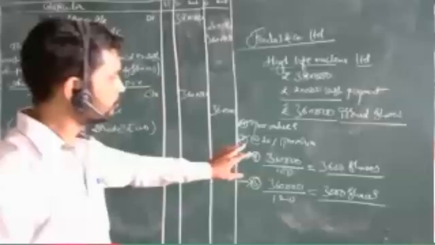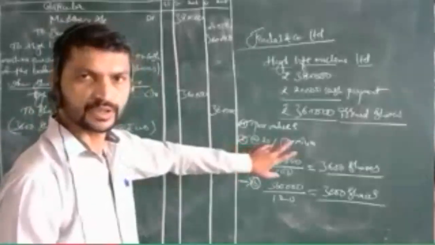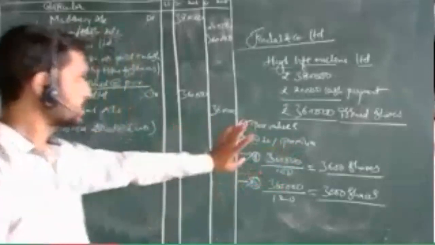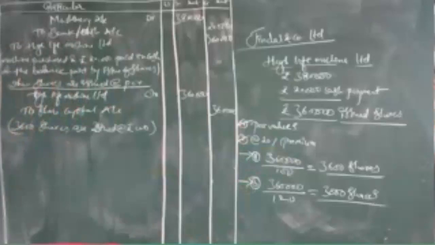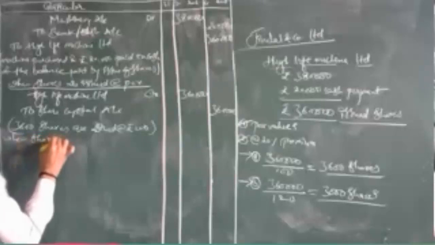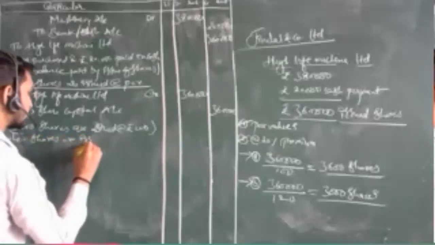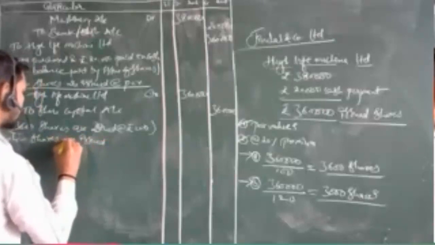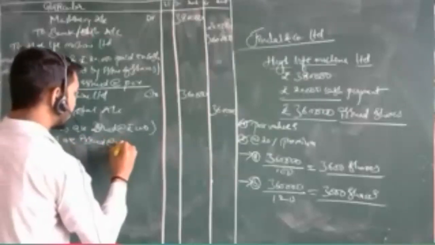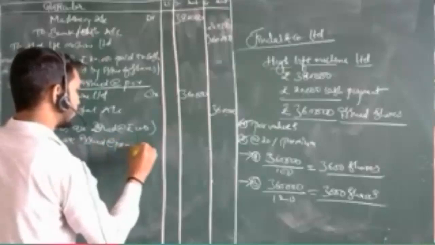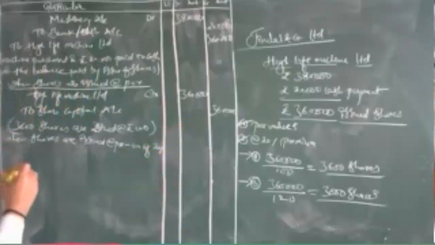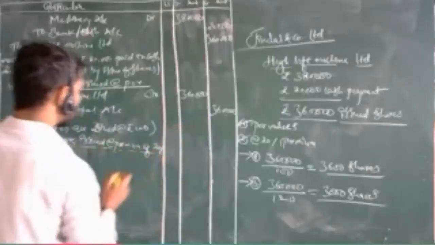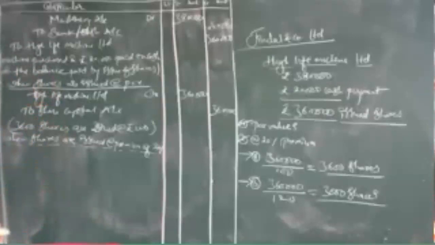Now the second one, the last journal entry, is when you are going to issue the shares at a premium. It will be maintained like: when shares are issued at a premium of 20%. What can we write here?